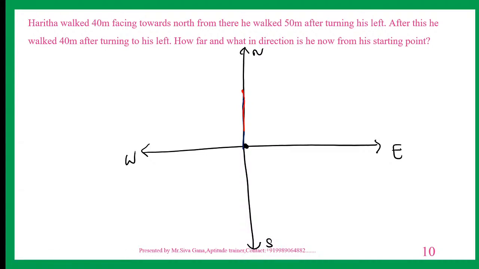Let us say this is 40 north. From this point, 50 meters left. North facing left is this one, 50. Now after this, 40 meters turning to the left. So west facing left, nothing but bottom. How much? 40.